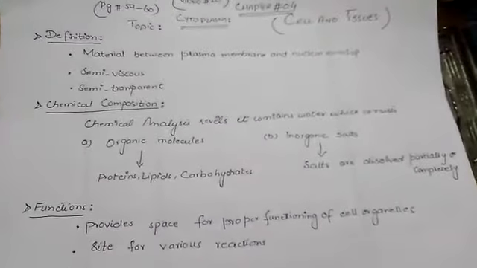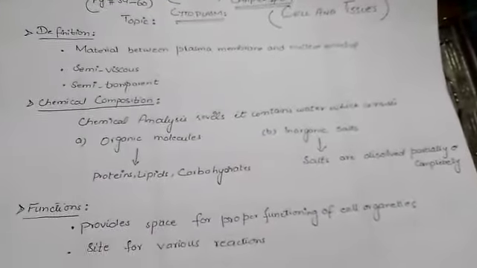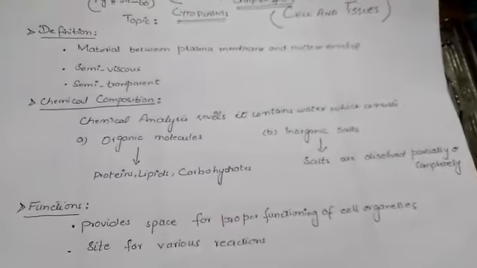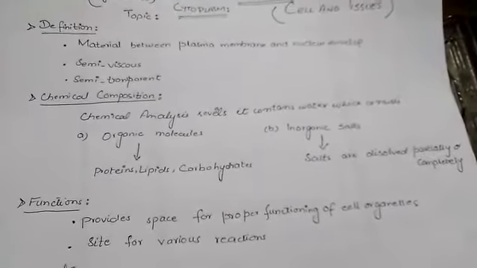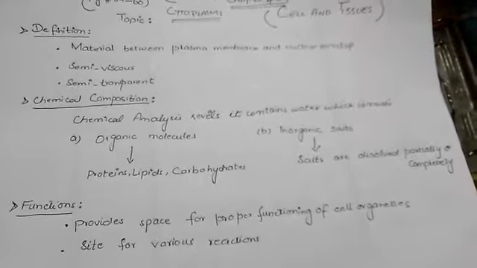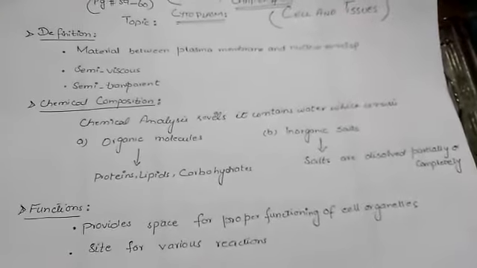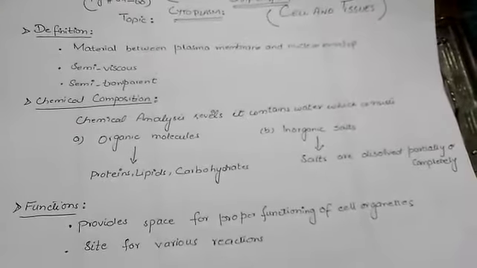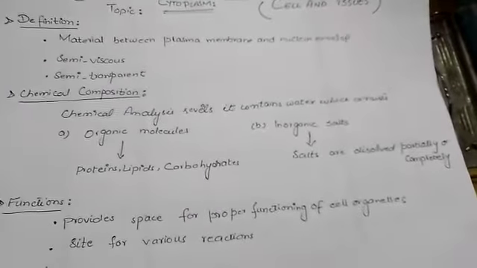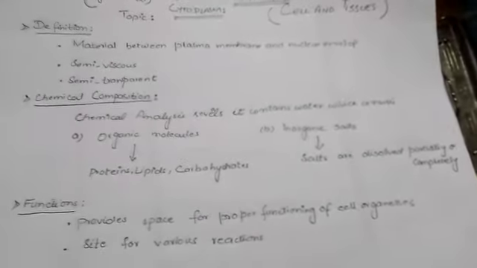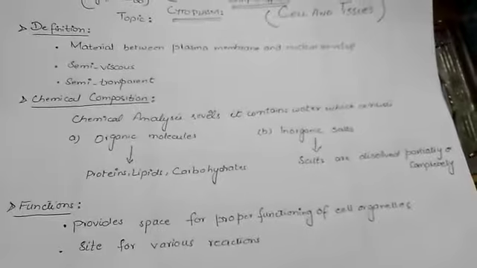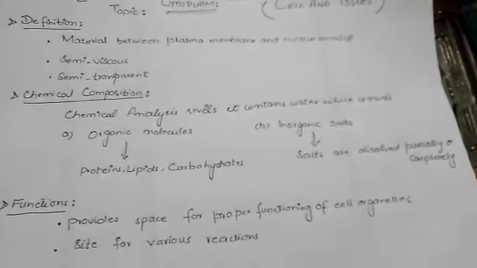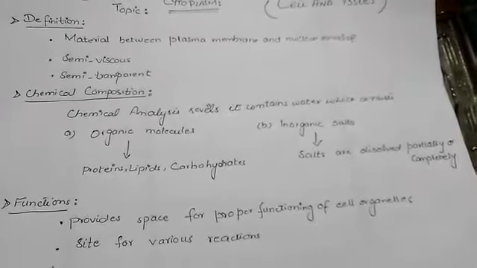Then we have its chemical composition. The chemical analysis of cytoplasm reveals that it contains water, and inside the water we have two things: organic molecules and inorganic molecules.